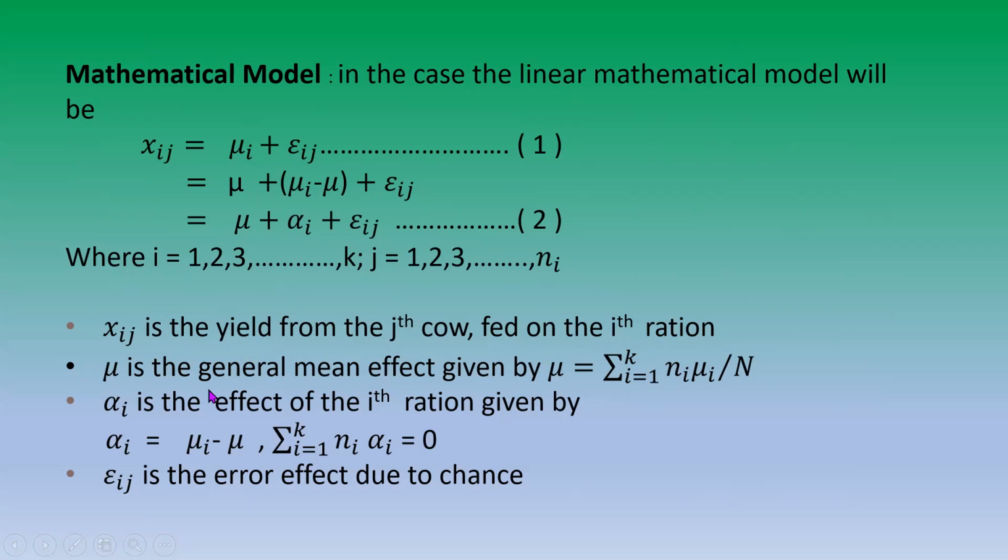Mu is the general mean effect given by mu = summation i from 1 to k of n_i mu_i by N. Alpha_i is the effect of the ith ration, given by summation n_i alpha_i = 0. Epsilon_ij is the error effect due to chance.